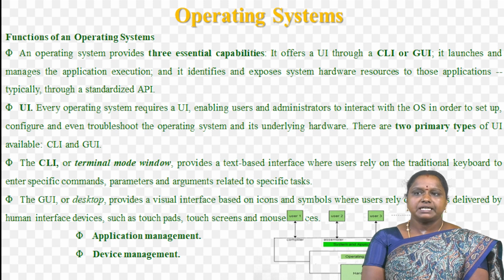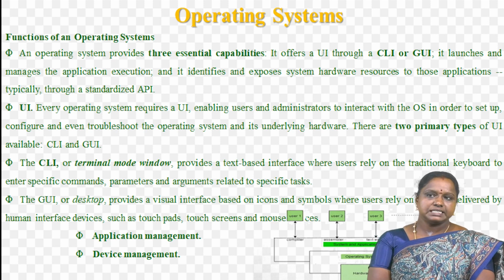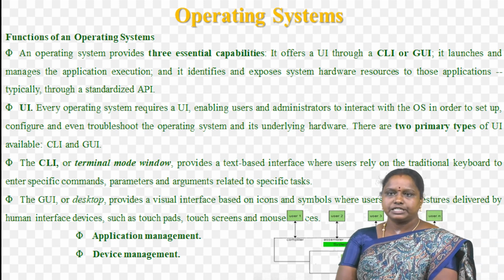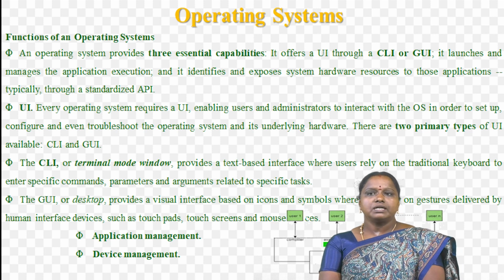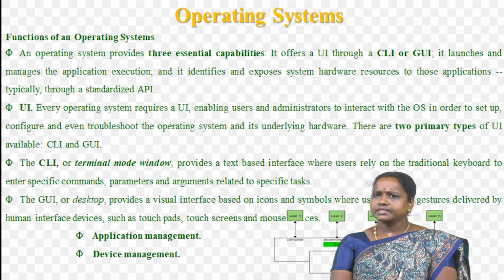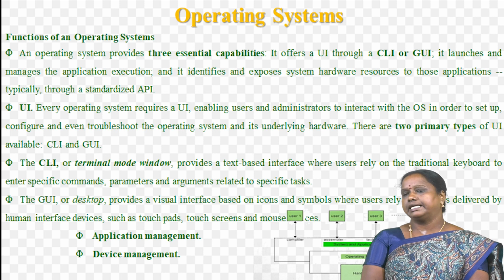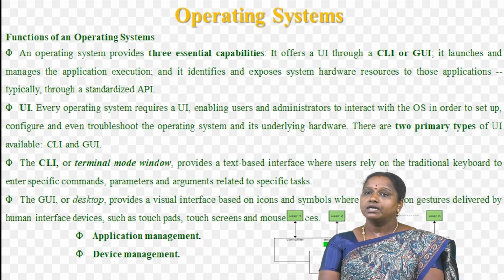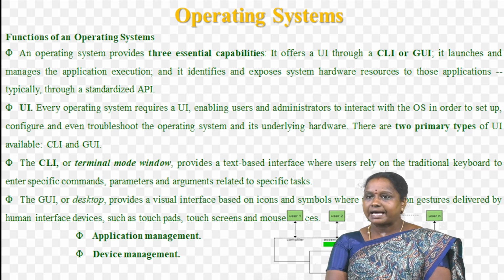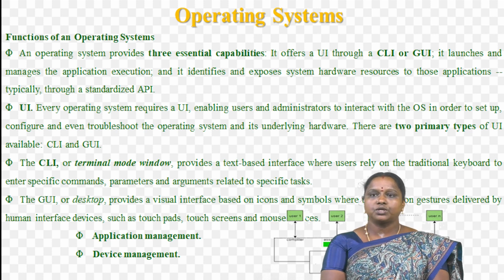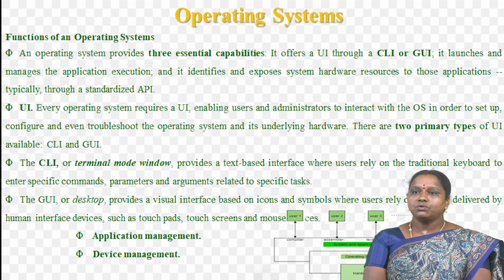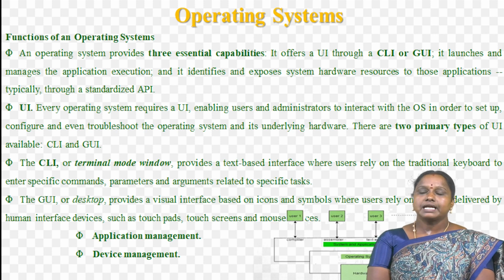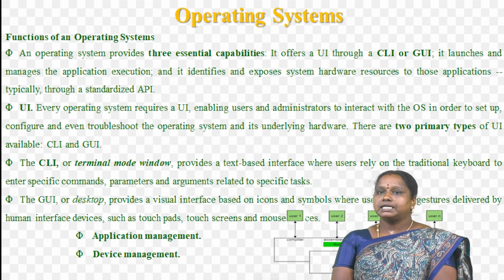There are two primary types of UI available. One is CLI and another one is GUI. The CLI, or terminal mode window, provides a text-based interface where users rely on the traditional keyboard to enter specific commands, parameters and arguments related to specific tasks. Another one is GUI, graphical user interface or desktop.